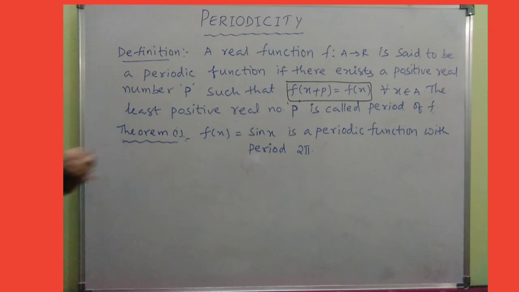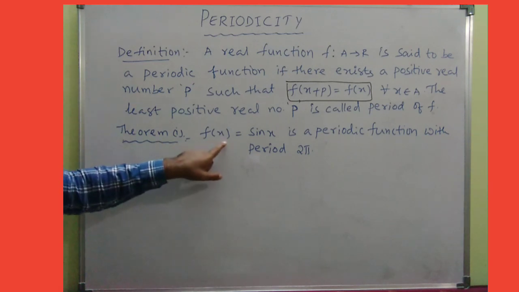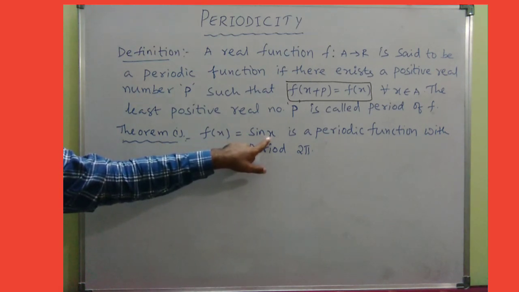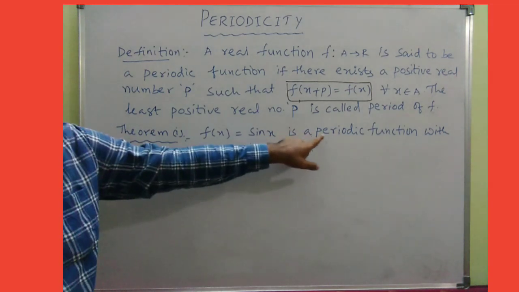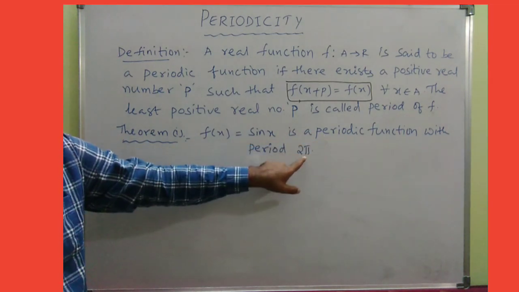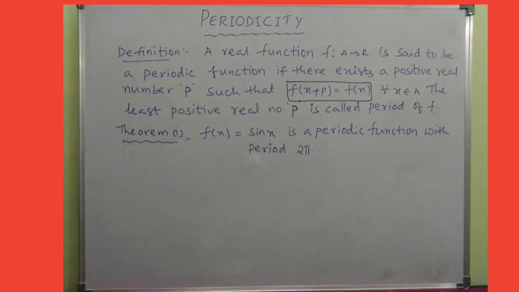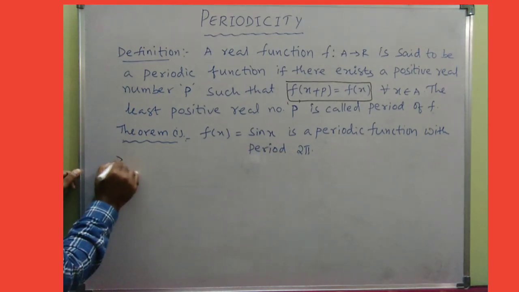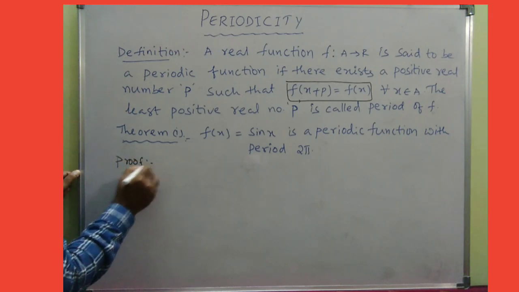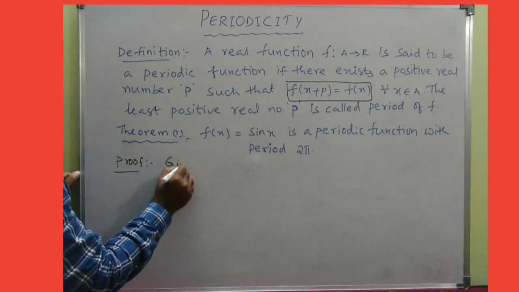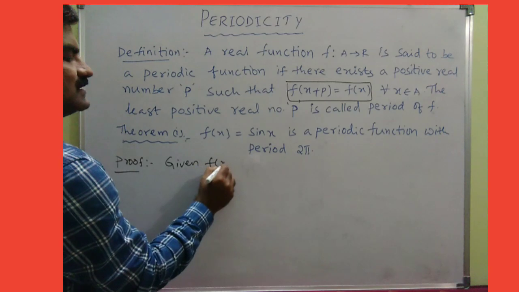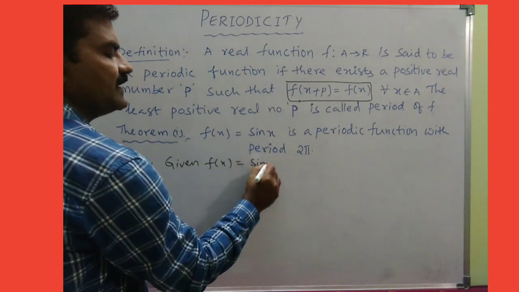So, coming to theorem number 1: f of x is equal to sin x, and clearly sin x is a periodic function with period 2 pi. Let us see the proof. Given f of x is equal to sin x.